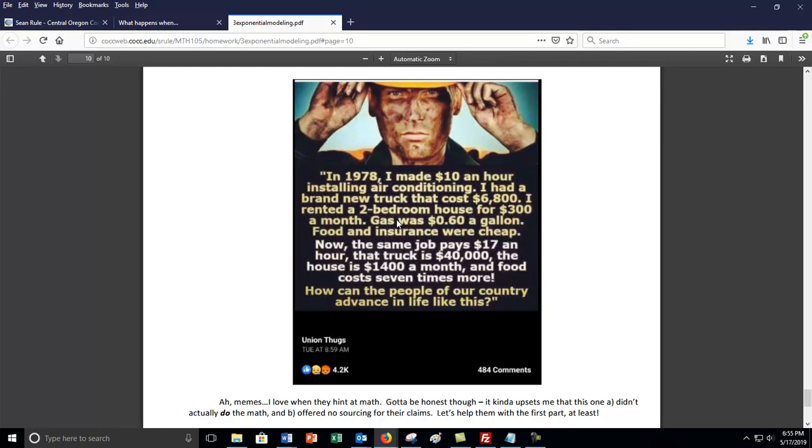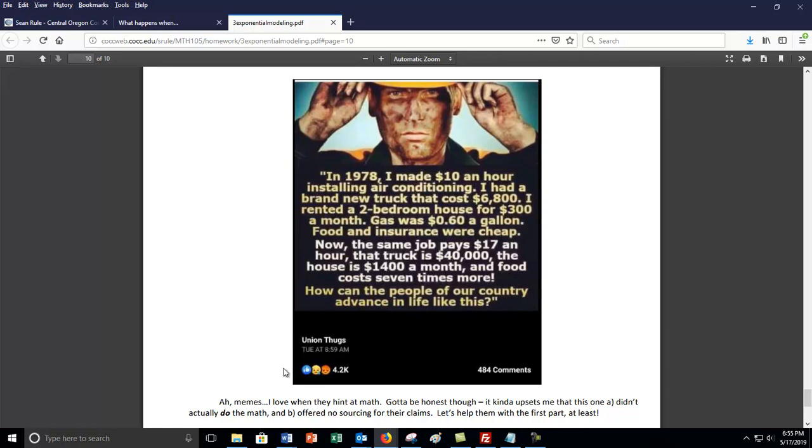So what I'm going to do is I'm going to do 2 of them because all the math is the same regardless of which ones you choose to do. So I'll do the $10 an hour installing the air conditioning one first. Actually, we'll do them all, because once you do one, you see the math. It's just a matter of plugging and chugging the new numbers in the same expression. So you got to think back to the way we did this in class.